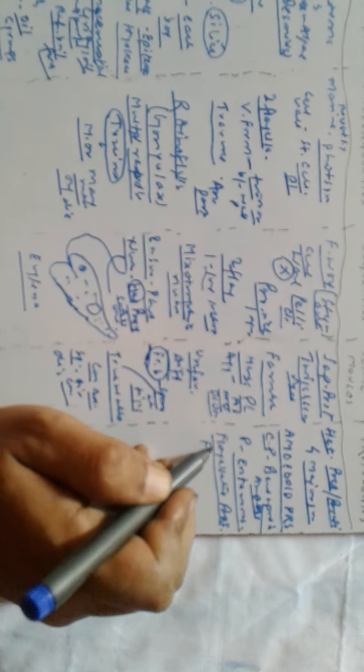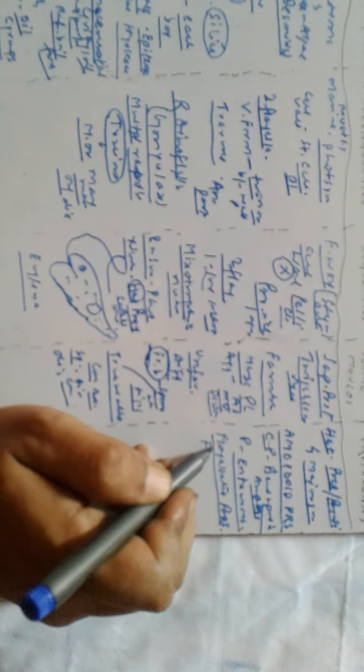So the second one is flagellated protozoans. They either live freely or in the form of parasites. They possess flagella for movement, and some of them are parasites such as Trypanosoma, which causes sleeping sickness, and Leishmania donovani, which causes kala-azar.